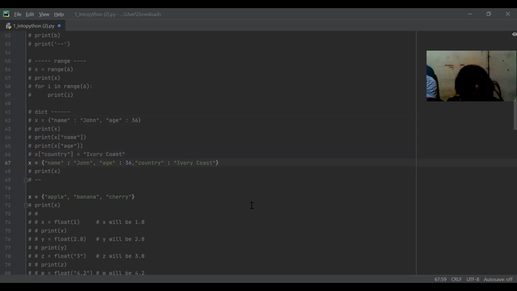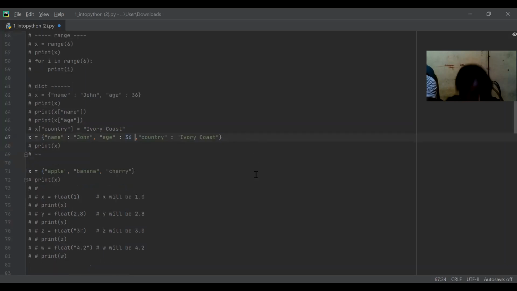This is how x will now look. And when I ask to print x, it will print not only the first things, it will also print what I just added, which is the Ivory Coast. Okay? I can change it, I can edit it, and this is useful and very important to understand and remember.